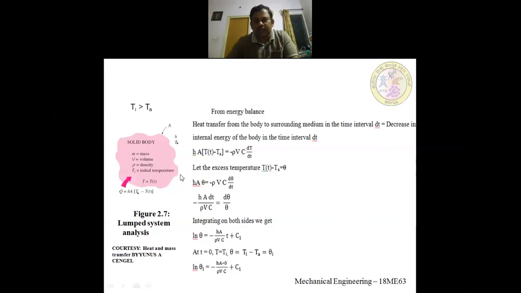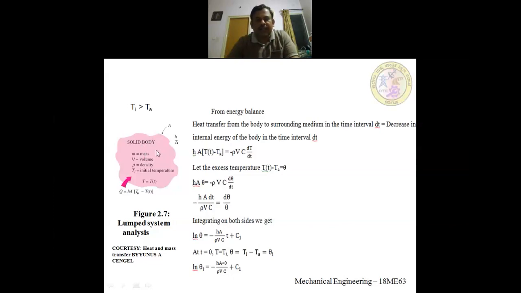So here, this arrow mark as they have shown, heat has been transferred to the body. Actually it should have been the other way, that is from the solid body to the surrounding medium. This is a wrong indication. From the solid body, heat will be transferred to the surrounding medium because we have taken the temperature of the solid body greater than the surrounding temperature. That is what I have written here, Ti is greater than Ta.